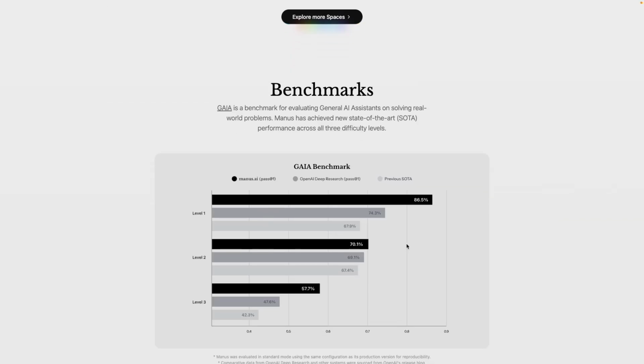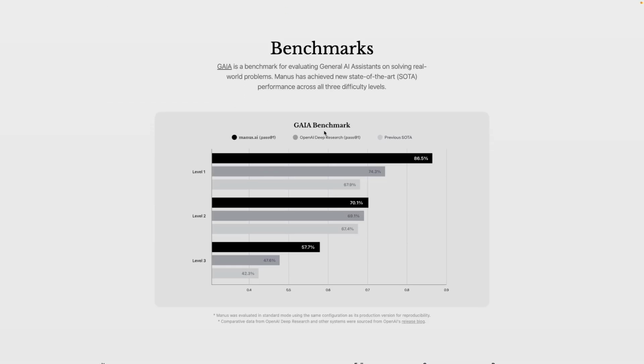Let's talk about the benchmarks. They have shown us the GAIA benchmark, which is a general AI benchmark, a standard one. So as you can see, it surpasses OpenAI Deep Research, which was the benchmark flagship bearer in the past, and now Manus AI is just killing it.